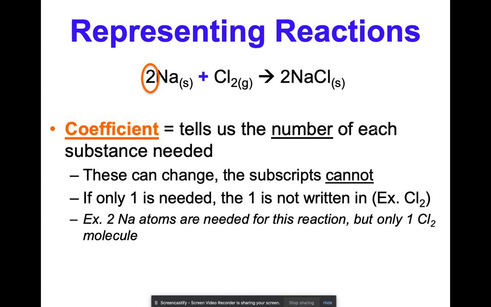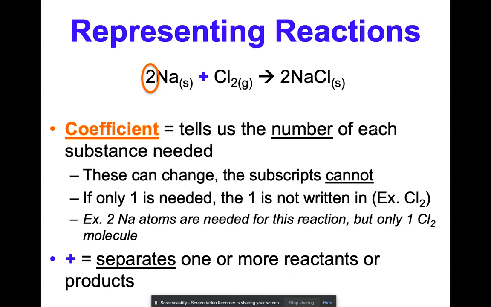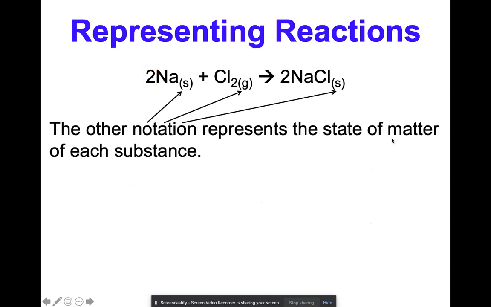So if we have two sodium atoms needed for this reaction, but only one chlorine molecule, that's what that means. The plus sign separates one or more reactants or products. So you're not always going to get a reaction that only has one product. Sometimes it'll have two, just kind of depends. Some other notations that we can talk about represent the state of matter of each substance.